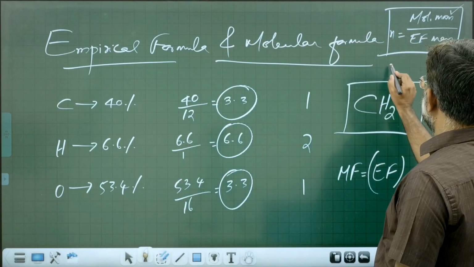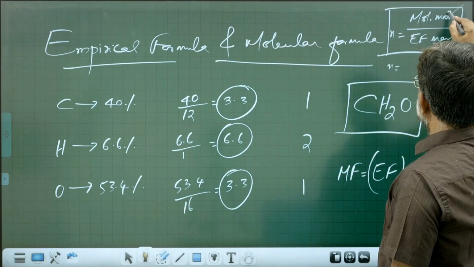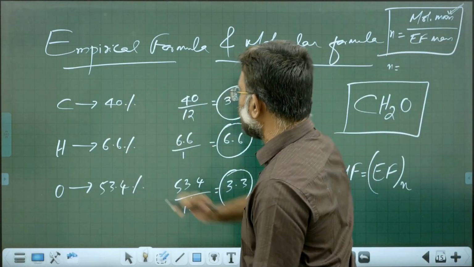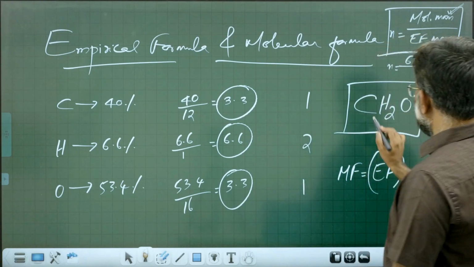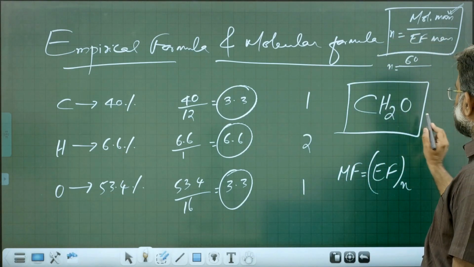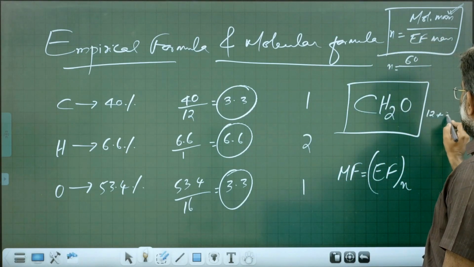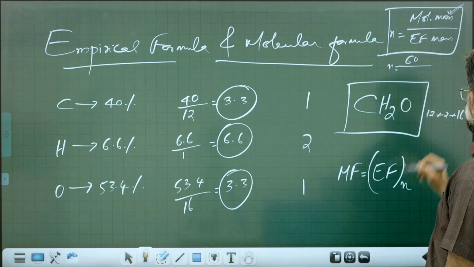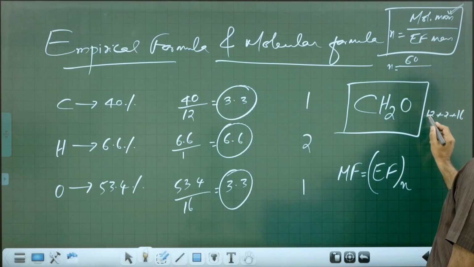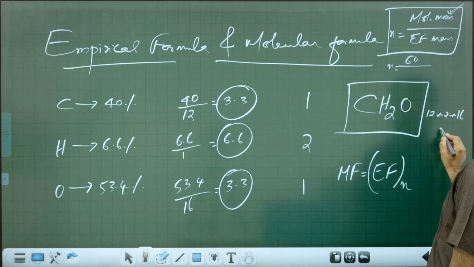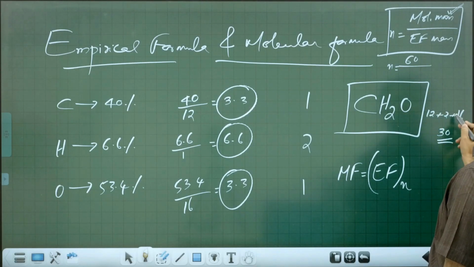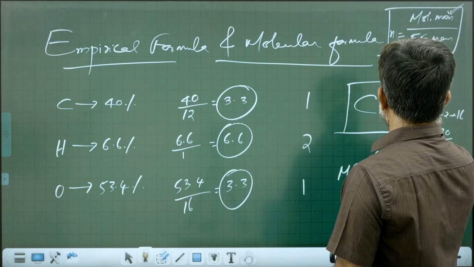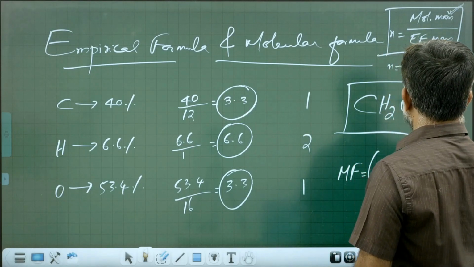How to find the n value? n equals molar mass, which in this question is given as 60, divided by empirical formula mass. What is empirical formula mass? Carbon 12, hydrogen 2, oxygen 16. How much? It is 30, isn't it? 12 plus 2 plus 16 is 30. So it is 60 by 30. You are getting n equal to 2.